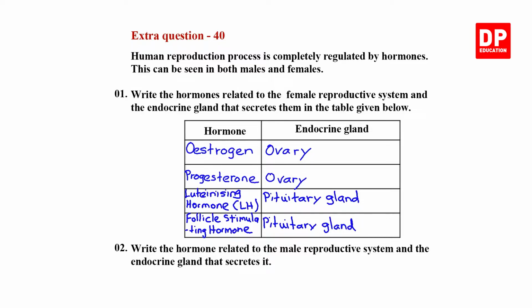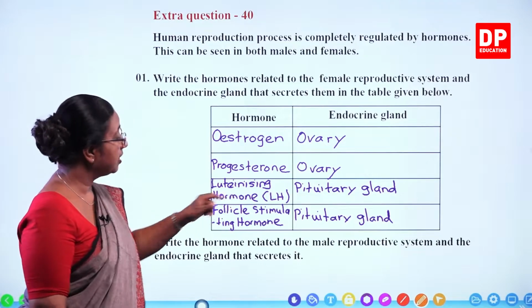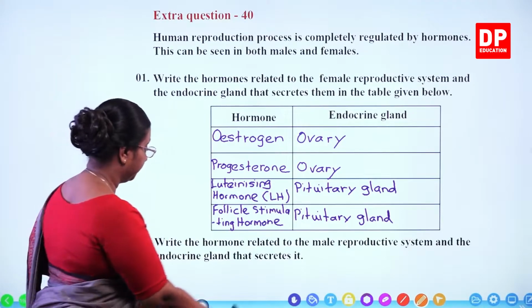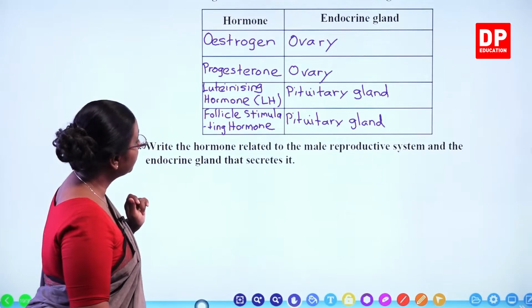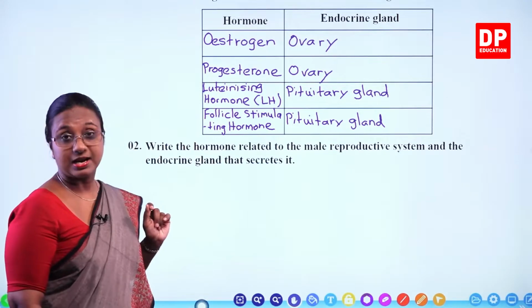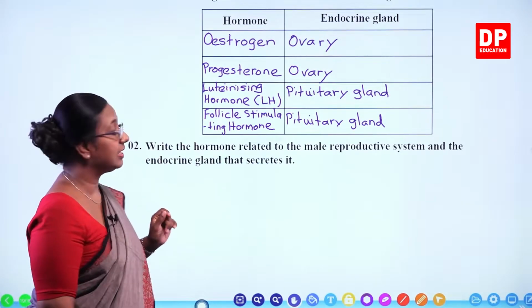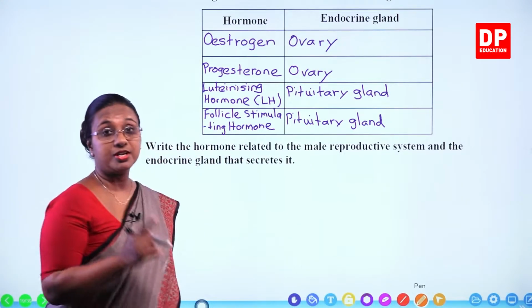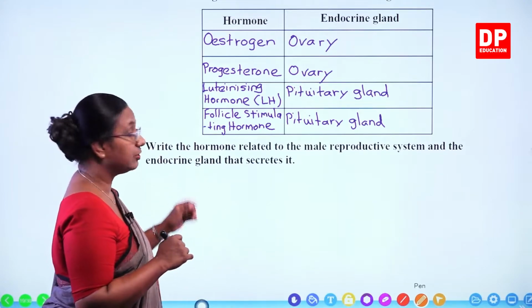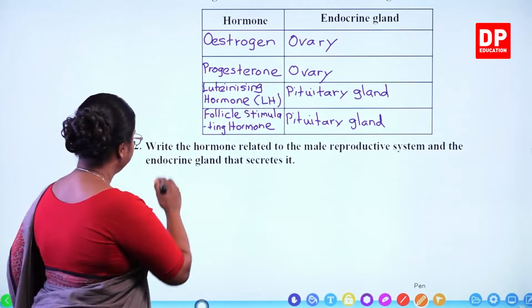So those are the hormones related to the female reproductive system. Estrogen and progesterone secreted by ovaries, luteinizing hormone and follicle stimulating hormone by the pituitary gland. Then the second part of the question, write the hormone related to the male reproductive system and the endocrine gland that secretes it. So I told you all this, testosterone is the only hormone related to the male reproductive system.